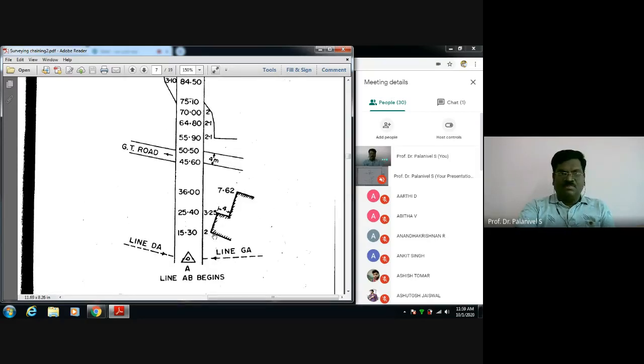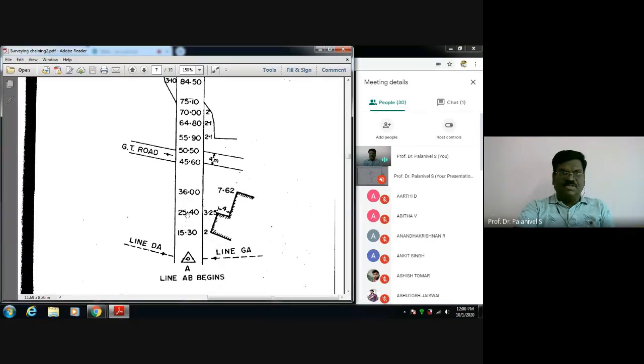I want to do the preparation. How will we note it down? You are going along the main chain line. Here at 15.3 meter, you have to note down between these two lines. 15.3 means it is along the chain line from A. Then you are taking a perpendicular offset here, 2 meter. So you note down 2 here. Roughly you can draw the building like this, and you write 2.